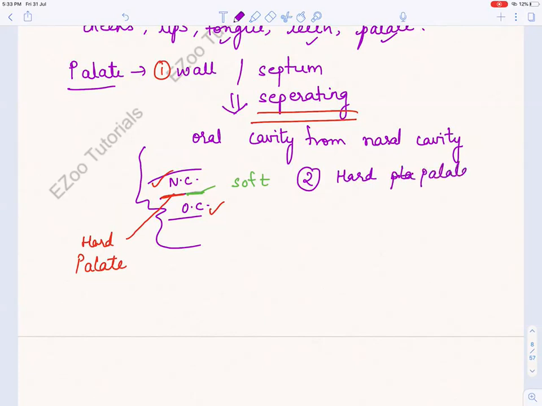Hard palate. So hard palate is the what? It is the anterior portion. If you feel with your tongue, you can feel that it is the anterior portion. Okay, and what else?